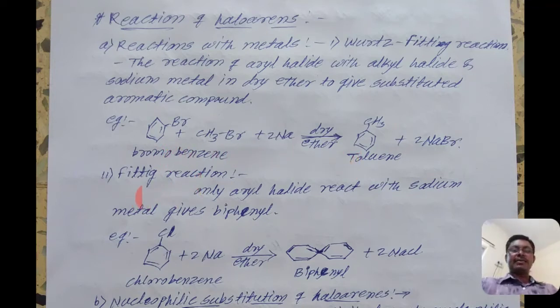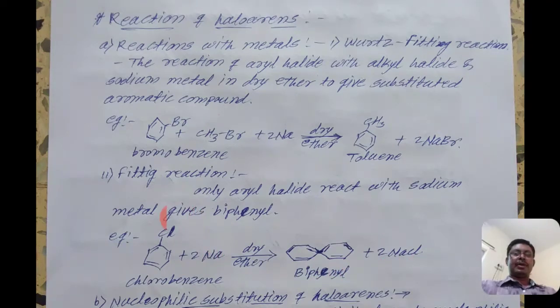Then there is the Fittig reaction, in which two haloarenes react with sodium and we get biphenyl. See here, only aryl halides react with sodium metal to give biphenyl. There is only an aryl halide, that is chlorobenzene. Aryl means aromatic, halide means chlorine. When chlorobenzene reacts with sodium metal, we get biphenyl with the byproduct 2NaCl.